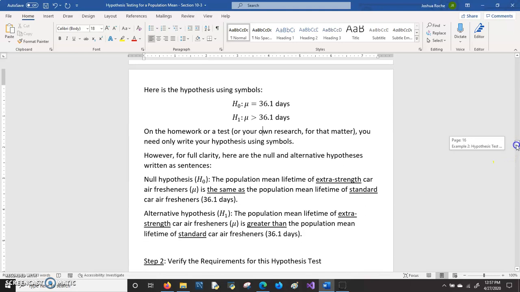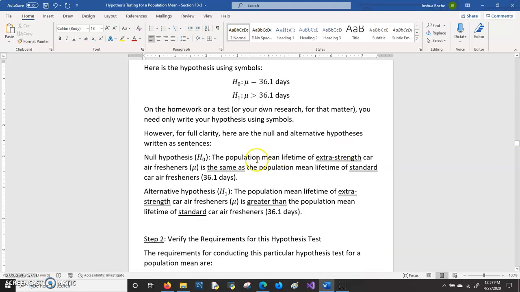And again, on the notes, I have written these hypotheses in full sentences, just for clarity, but on a homework or test or your research, you don't necessarily have to write full sentences like this. These symbols are what you would usually write for your hypotheses.